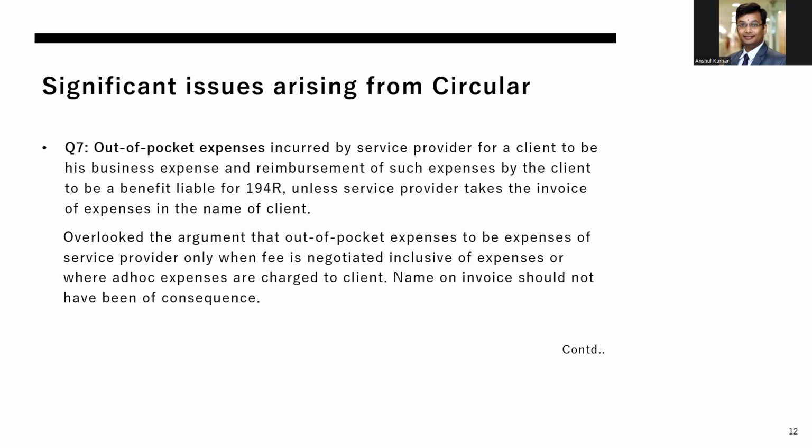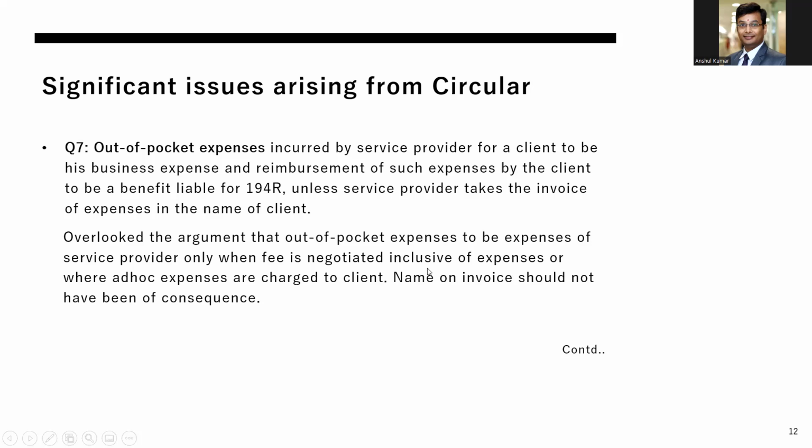However, when the circular came out, they have referred to the proviso to subsection 1, wherein it is mentioned that where the cash component of the perquisite is insufficient to withhold the tax, then you must ensure that the tax has been deposited by the recipient of benefit.